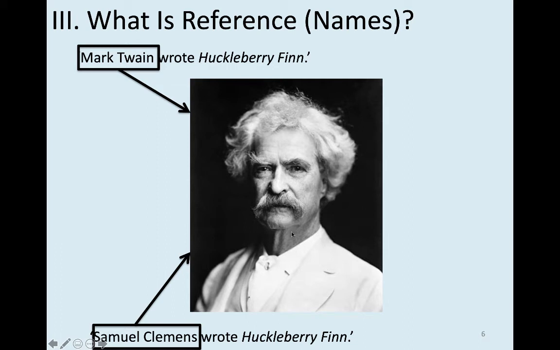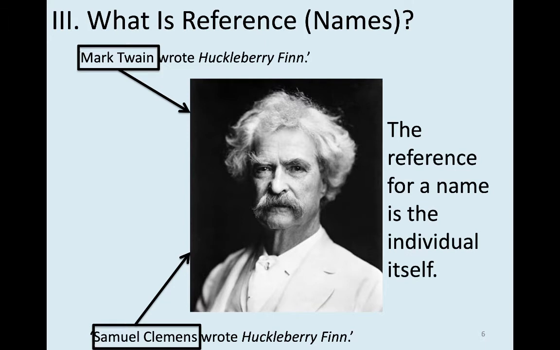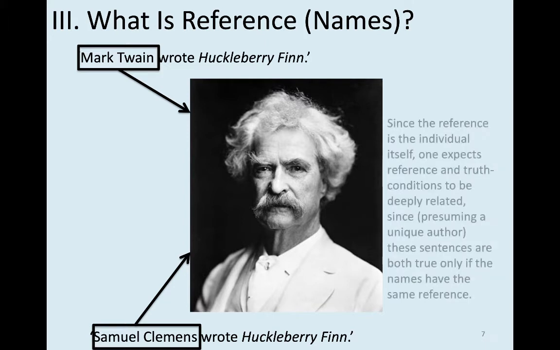Since they refer to the same guy in the world, it's true when we say Mark Twain is identical with Samuel Clemens. Now, I have these arrows pointing at a picture, not at the actual guy. I don't have the guy present to point at. But let's just suppose this is the actual guy for ease of presentation. Okay, the reference for a name is the individual itself, the thing in the world you're referring to.